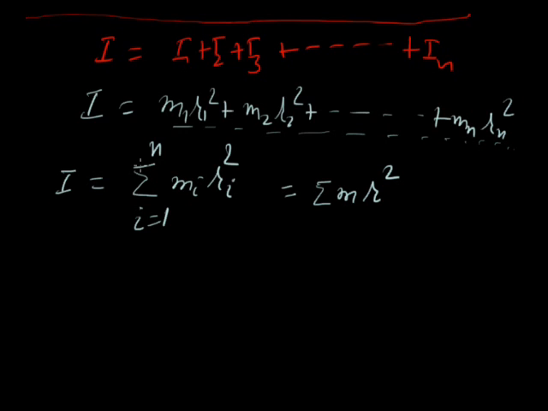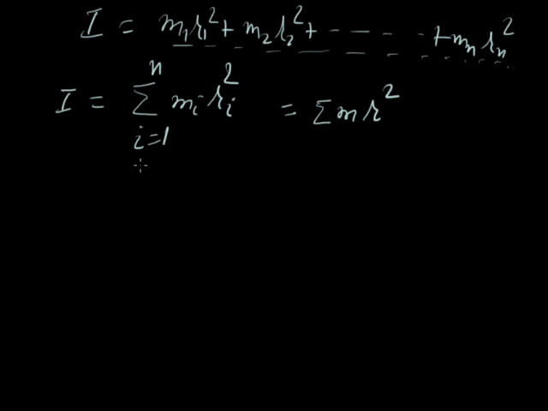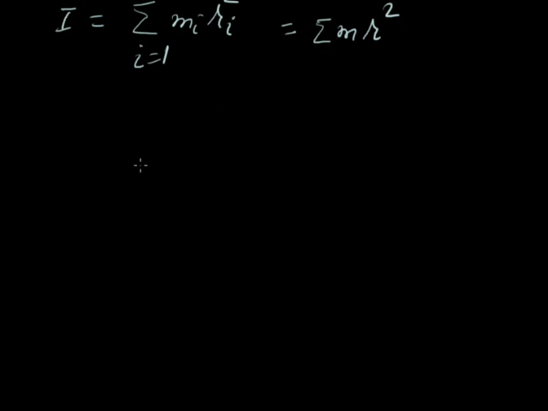Now, with this formula, we are unable to find the value practically, because we don't know the masses of each particle of an object and the distances of each particle from the axis of rotation. Practically, it is impossible. If we change the axis of rotation, then the distances will change. So practically, with the help of this formula sigma m r square, we are unable to find the moment of inertia of any object. So the next topic is radius of gyration.